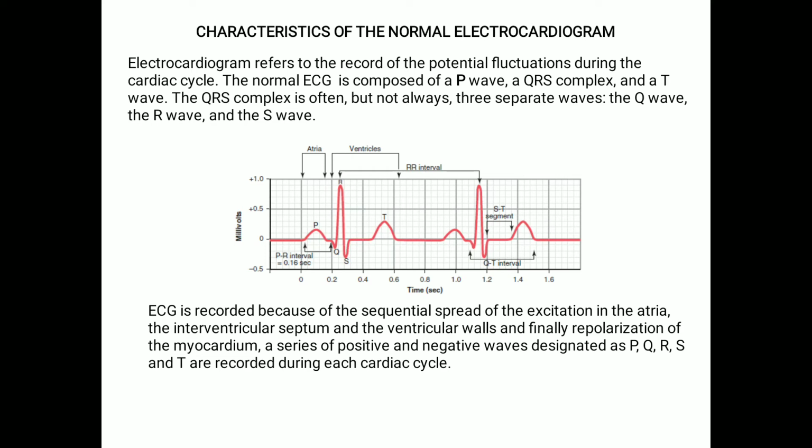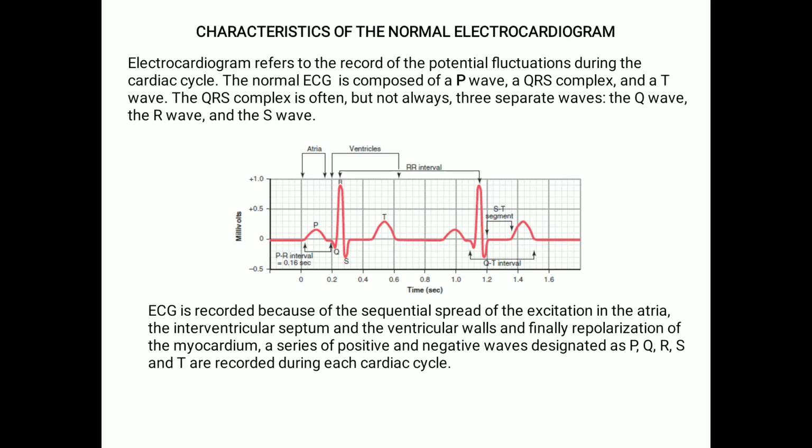The second wave, a complex called the QRS complex, begins as a downward deflection. You can see from the picture that Q is downward, negative, and then it proceeds upwards, that is, to positive. So it starts as a downward deflection and continues as a large upright triangular wave, positively charged, and ends as a downward wave. So the QRS complex represents the rapid ventricular depolarization.